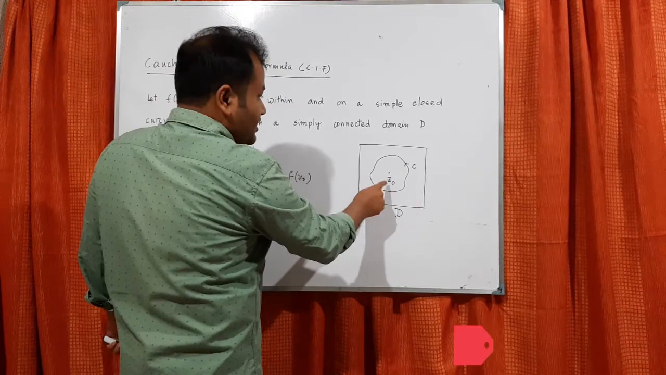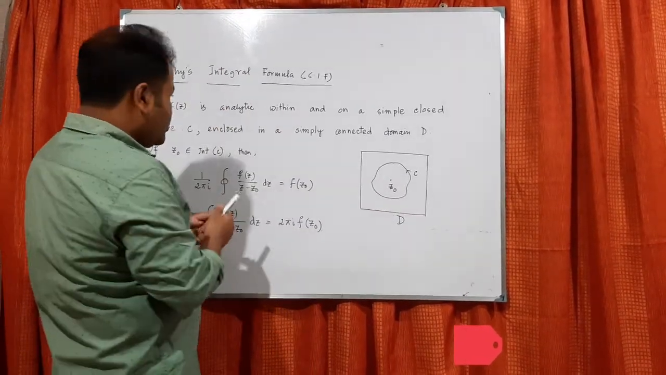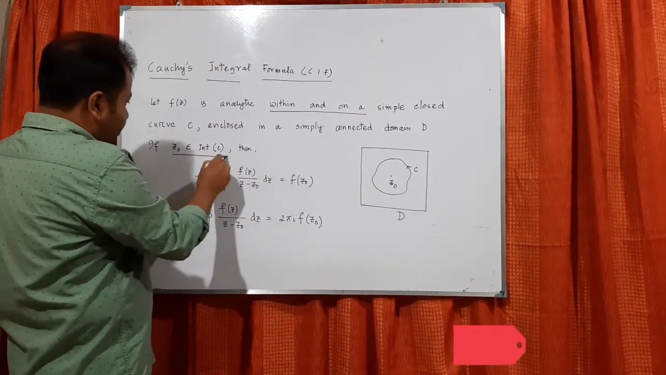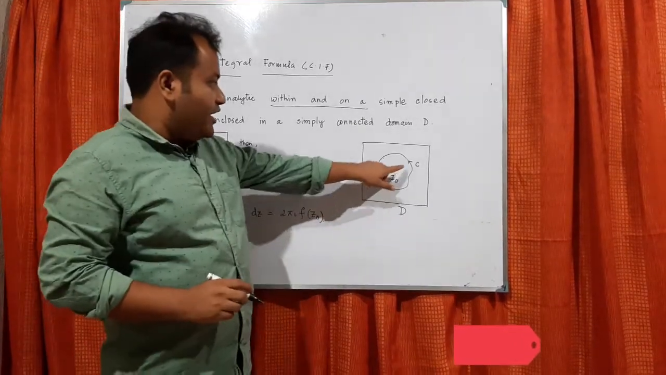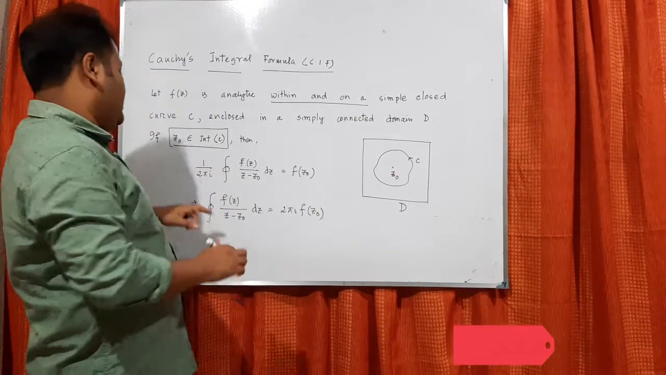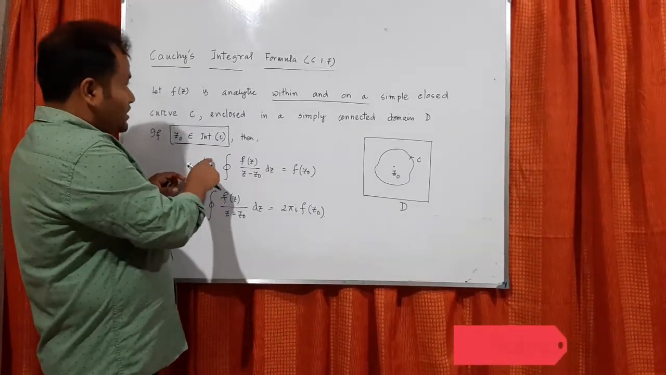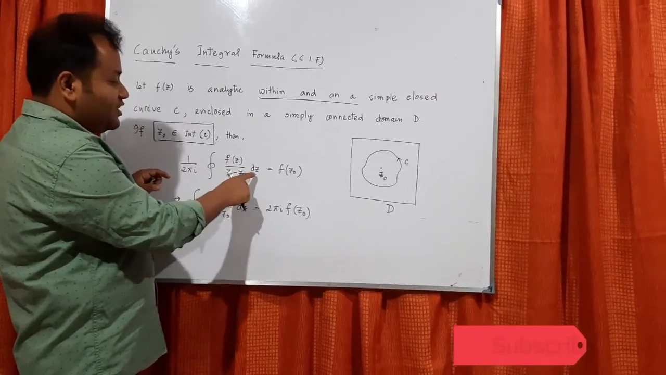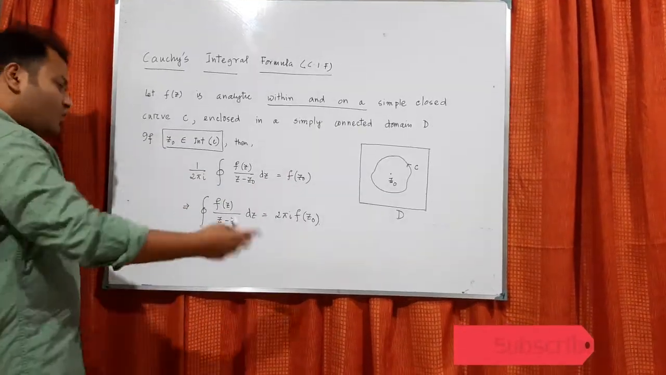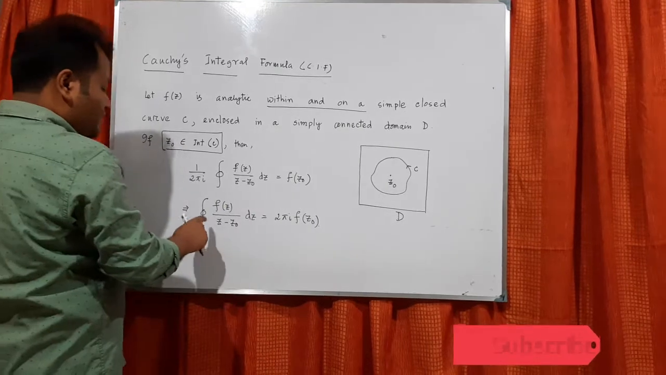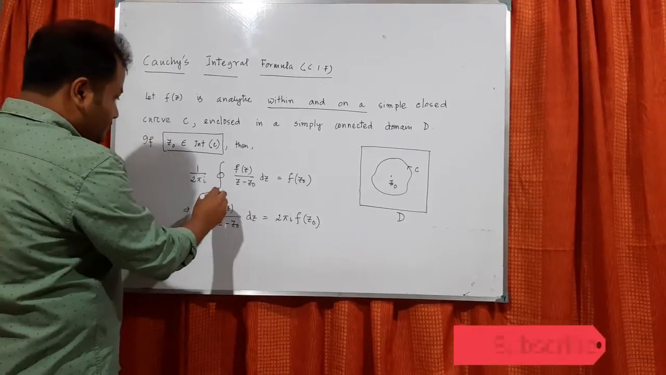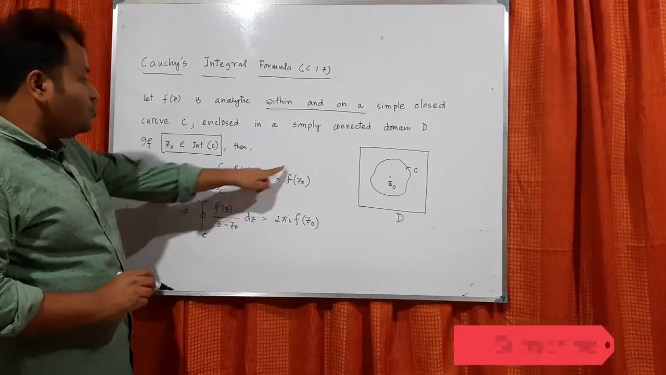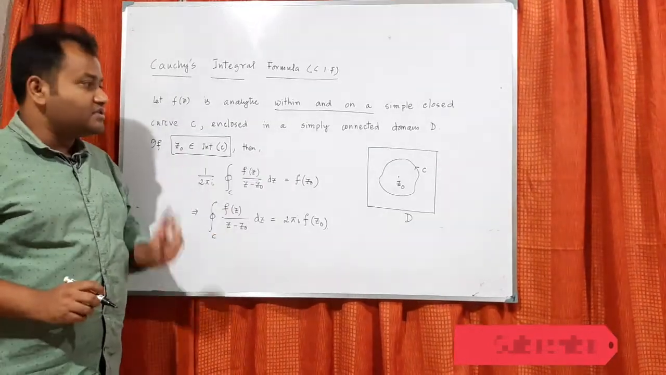Now if z0 is a point inside this, so this is very important, within and on, z0 belongs to the interior of C. If z0 is any point inside this curve, then Cauchy's integral formula says: 1 by 2 pi i times the integral of f(z) by (z minus z0) dz equals f(z0). Or if I take 2 pi i to this side, the integral over C of f(z) by (z minus z0) dz equals 2 pi i times f(z0). This is the main formula.